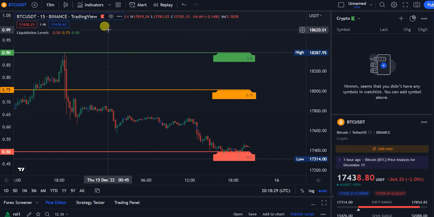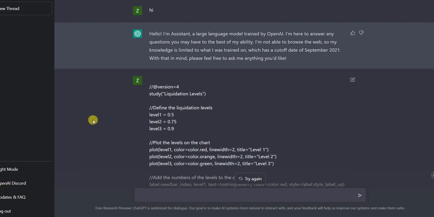Let's get started. ChatGPT is insane. Let's find the liquidation levels of Bitcoin, maybe Ethereum and other stuff.